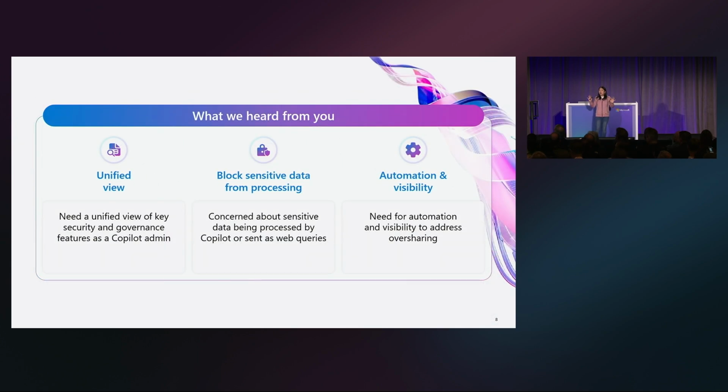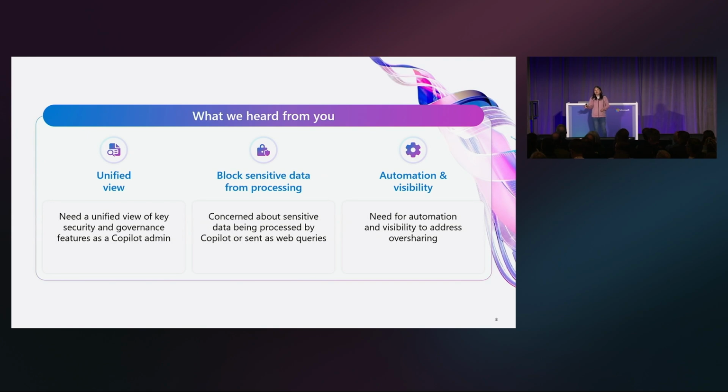But with all of the tools that I've talked about from Purview and SAM, we still heard that you need more to help you secure and govern Microsoft 365 Copilot. So what did we hear? And feel free to clap if it resonates with you. As an IT admin, I need a unified view of key security and governance features. Does that resonate with you? Yeah, awesome.